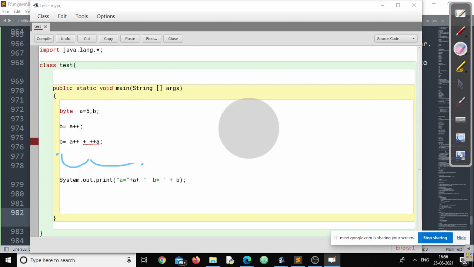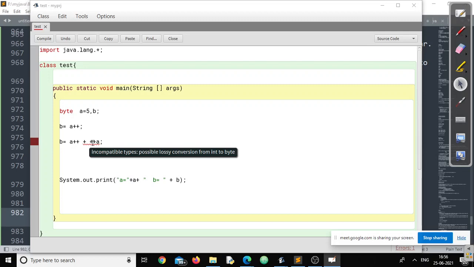You have noticed that, right? Very good. Thank you. And what is the error? If I check the error, what exactly will the error be? Possibly lossy conversion from int to byte. Excellent.